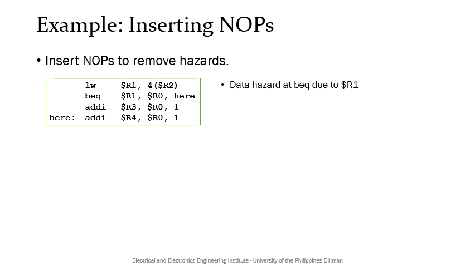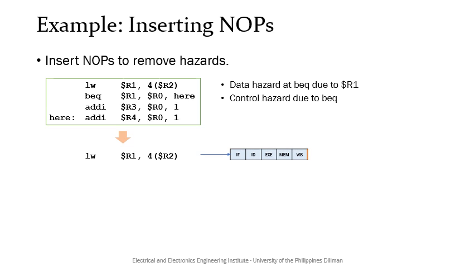First, there is a data hazard at BEQ due to R1. In the code shown, the BEQ will try to fetch R1 even before the load word is finished writing it with the correct value. There is also a control hazard automatically because of the presence of the branch instruction.